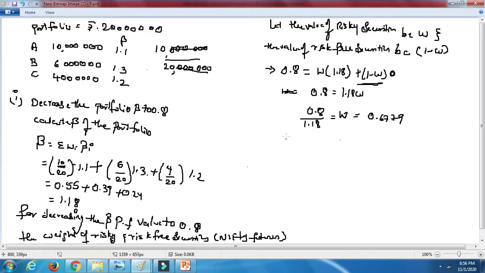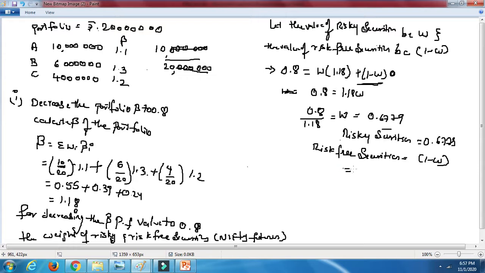This is nothing but the risky securities. The risky securities are 0.6779. Now the risk-free securities will be 1 minus W, that is 1 minus 0.6779.